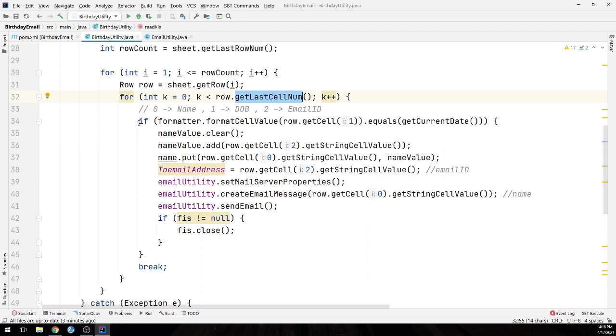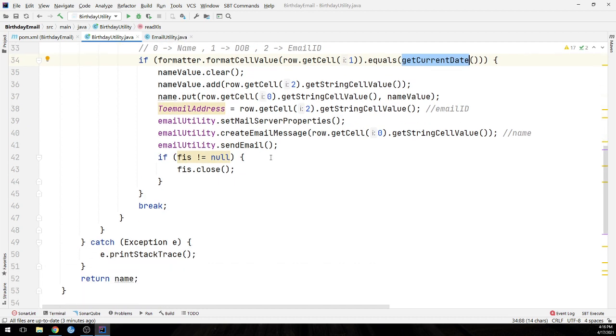The if condition is very important here. As you already saw, we have an Excel file with 3 columns: first is the name, then the date of birth and email ID. So here we compare row.getCell(1), the date of birth, with the current date. Get current date is a function which we have created here only.